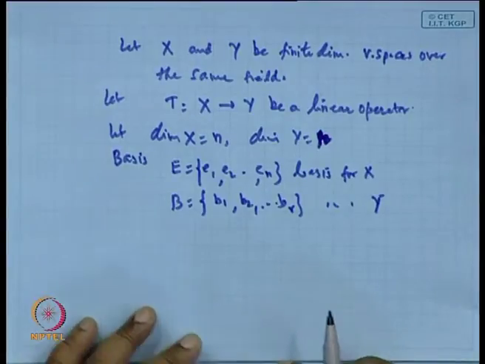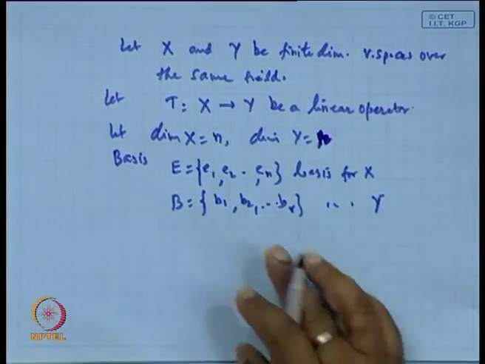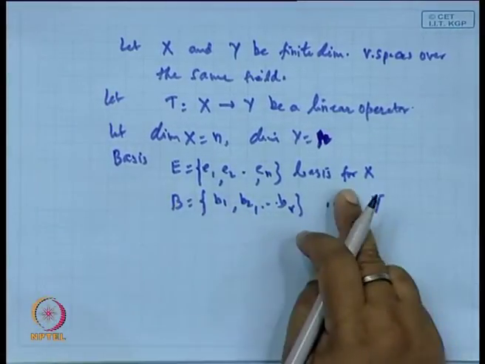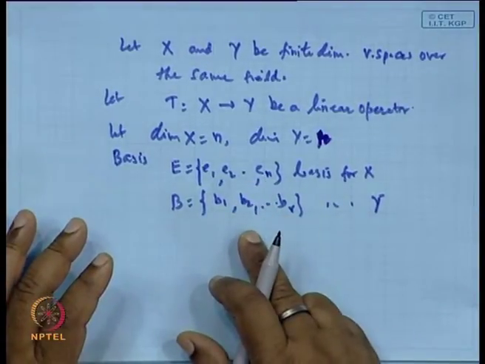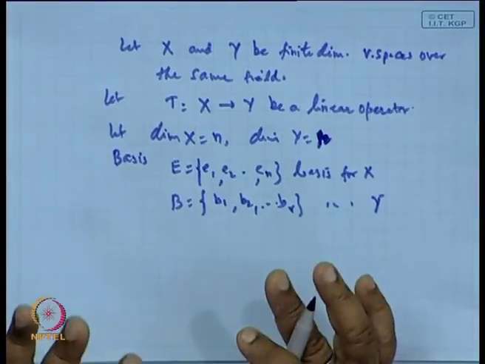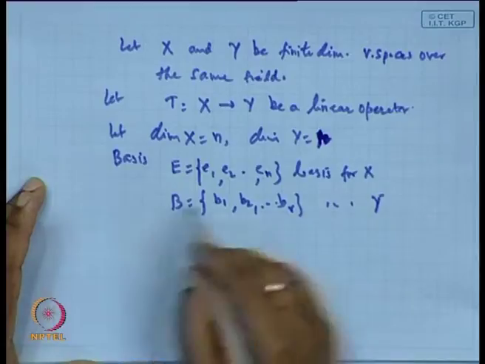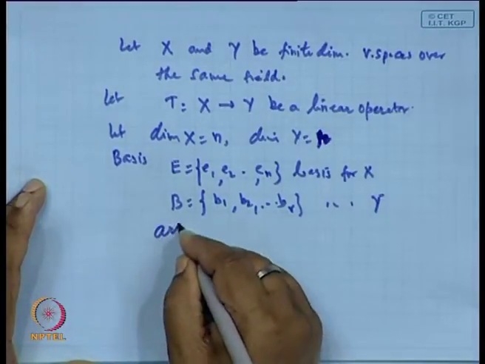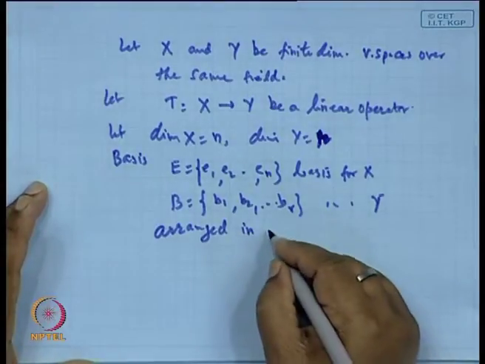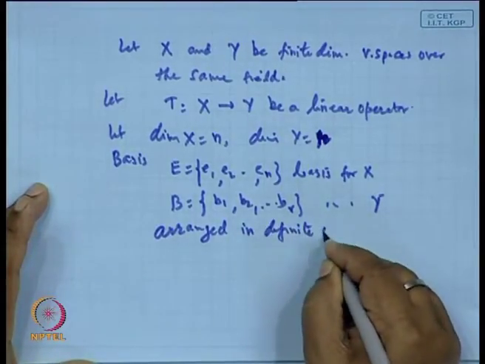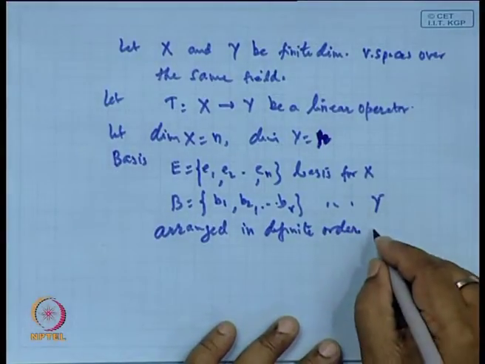Clear? In order to get unique things, we fix the position of the elements. So we arrange the elements of bases E and B in a fixed order, which we keep fixed.